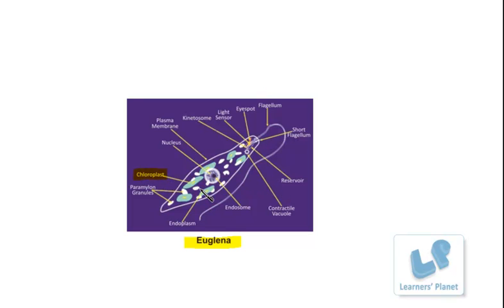That means they are even provided with the chloroplast, and this chloroplast participates in the synthesis of food material by using light energy, and for that it has to move towards the light, right? So for that it has flagella, and there is an eye spot here. This eye spot helps in detecting the direction of light. So this is how it shows the mixotrophic mode of nutrition. Mixotrophic means the one which has both types of nutrition, that is heterotrophic as well as autotrophic.